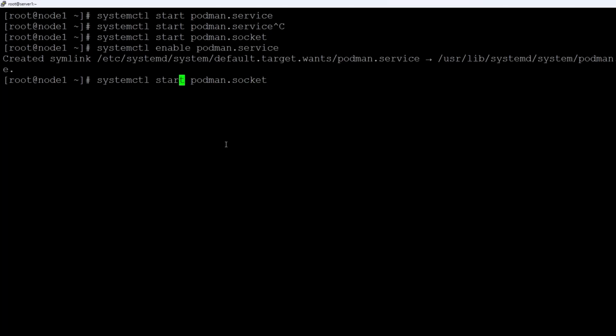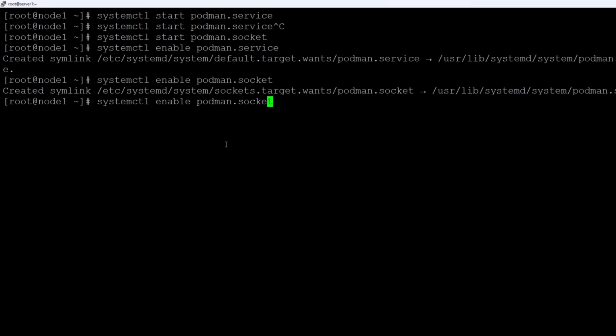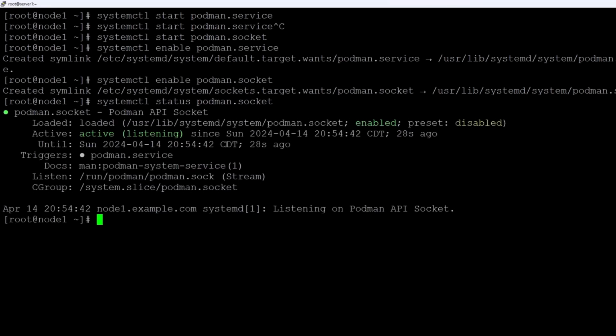Podman socket, and then enable it. If you want to check the status, you can check it. I'm not going to check it. It takes time, but you don't need to check in the exam. If it's enabled, then it's sure it is running, so don't waste your time. Podman socket is done. So I'm running all these commands with the root user. I will let you know when you are going to run the commands as the normal user.